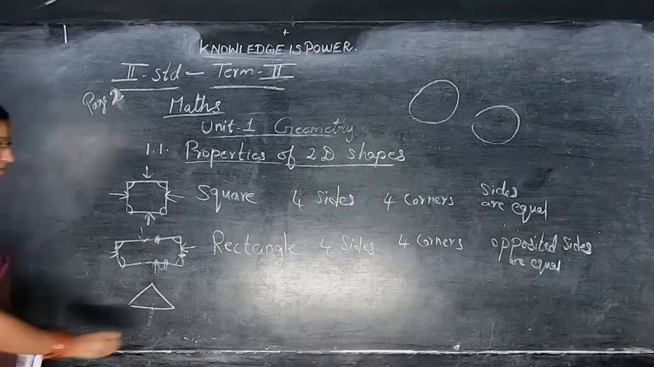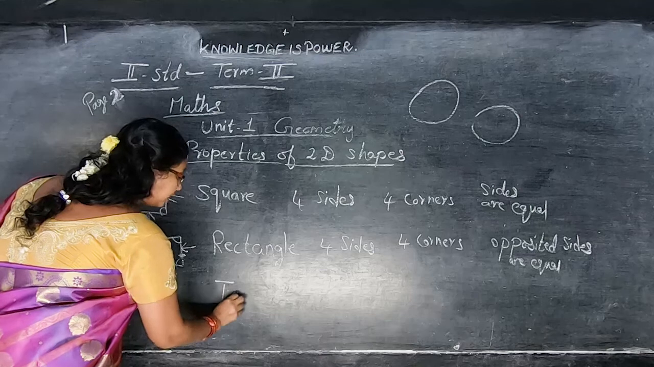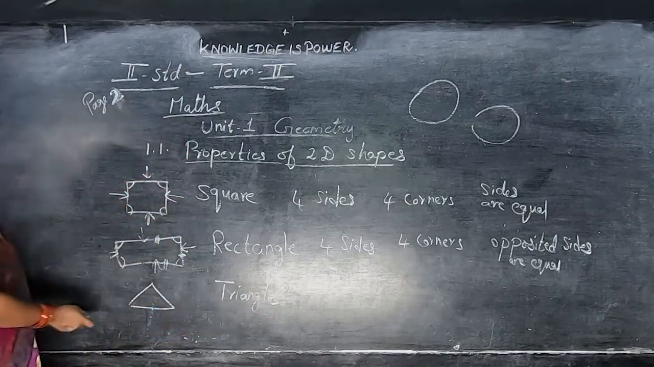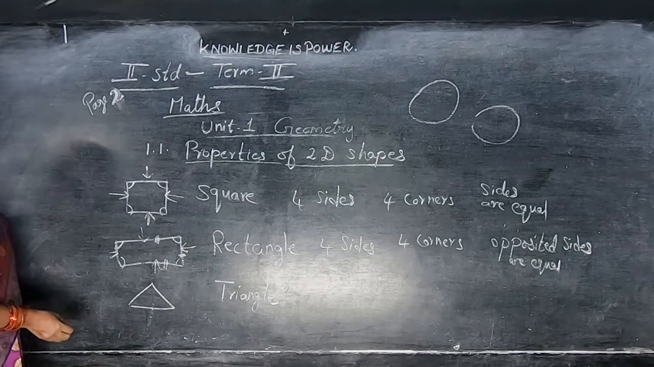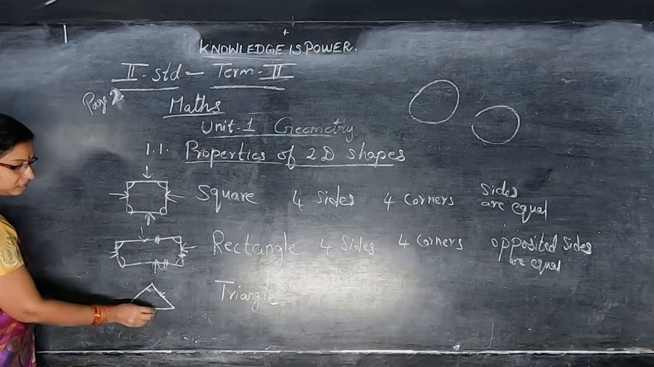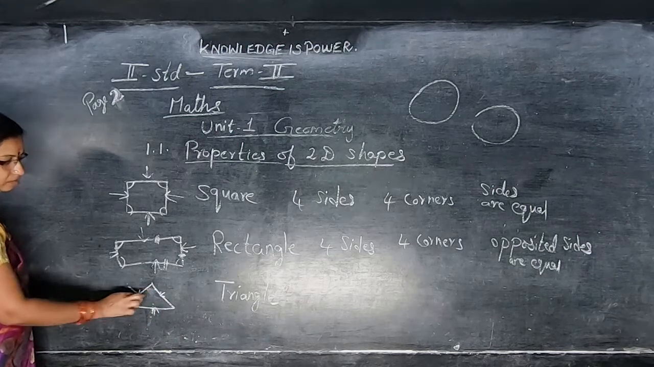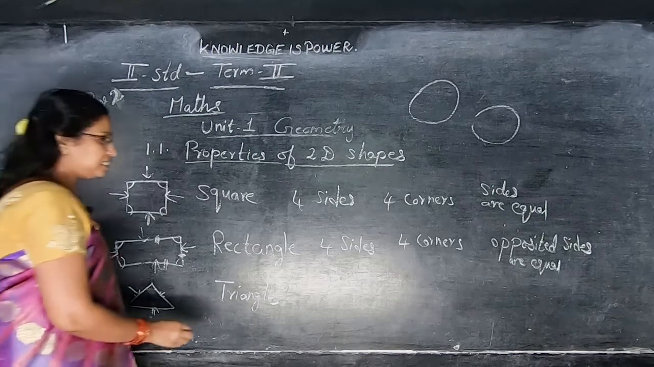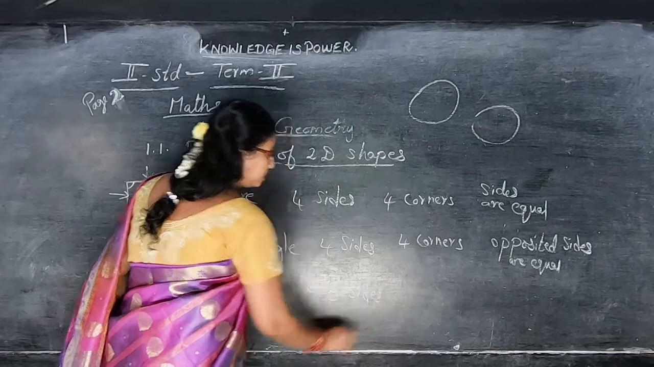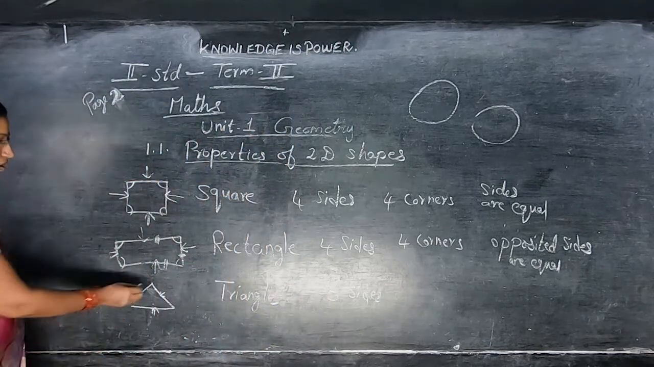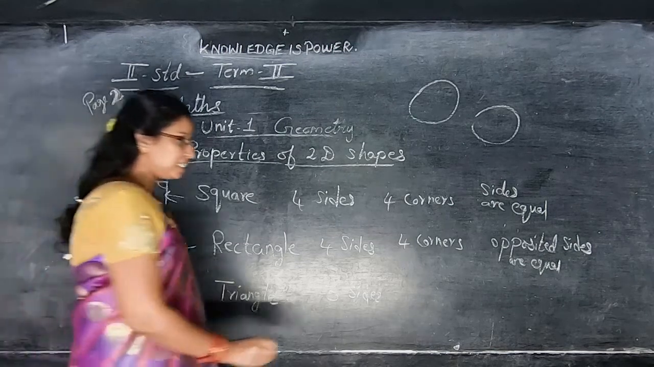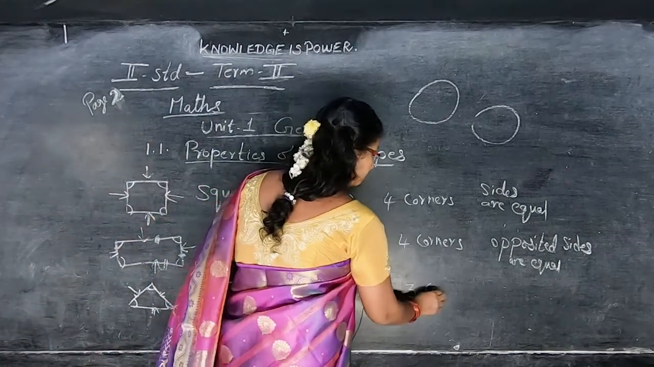What is this one? Triangle. See how many sides it's having. See here, 1, 2, 3. How many sides? 3 sides. Easy to understand, children. 3 sides. How many corners? 1, 2, 3 corners. Triangle has 3 sides and 3 corners.